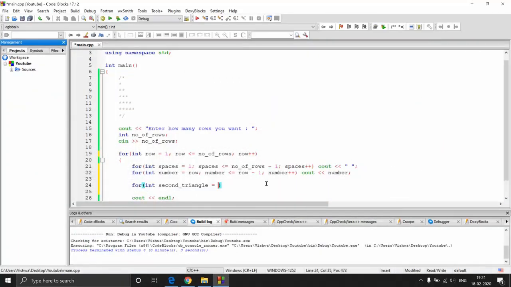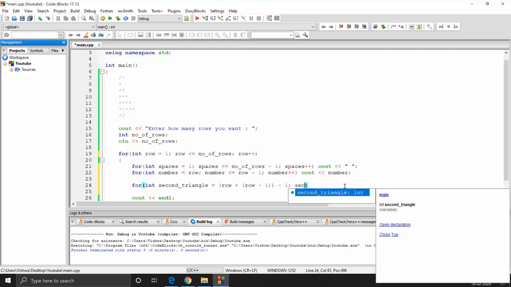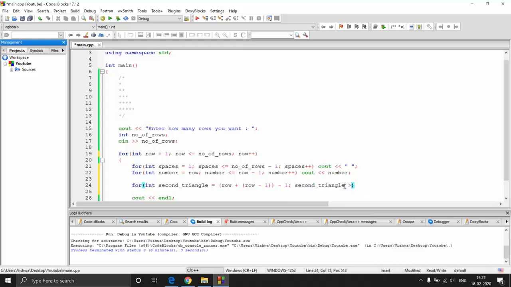So how do we do that? We just start from, as I told you, the equation for that, row plus row -1 and -1, right? So this is this. So if you can actually simplify it, it comes as 2 into row -2. So you can write that also, or 2 into row -1, that is also correct. So you can directly write it as 2 into row -1, or I'll leave it just like that so that you understand. So this row into row -1 is actually the highest number we'll get to at every row. So row into row -1, and then the second triangle goes up to that particular row number, right?